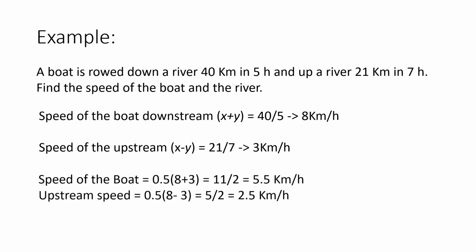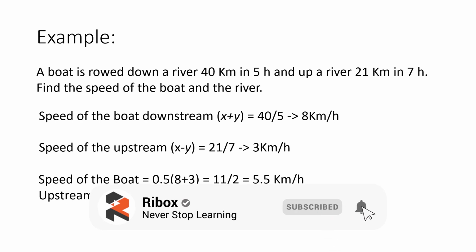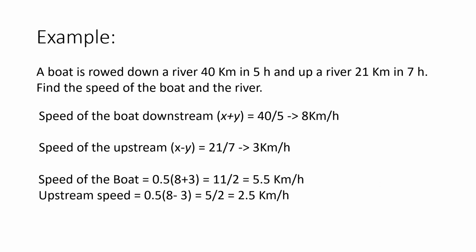So we can use the above formulas. The speed of the boat will be 8 plus 3 divided by 2, which is 11 by 2 or 5.5 kilometers per hour, and the speed of the stream will be 8 minus 3 divided by 2 or 2.5 kilometers per hour. We just use the above formulas which we discussed right now. But make sure that in this question the details are not given directly, they are given indirectly. The speeds could have been directly given as 8 kilometers per hour and 3 kilometers per hour. So that is one kind of elongation which they try to give to a problem.